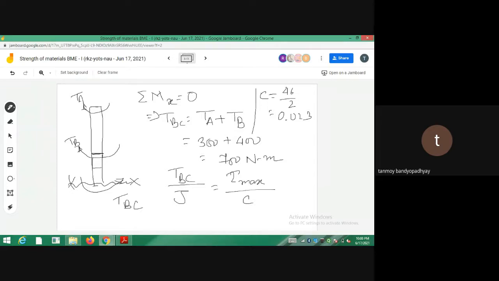Similar to some of the problems that we did in axial loading, if you remember. We took some cross sections, divided into 2 or 3 parts, and on each cross section we found the forces. Similarly here we divided into 2 parts, AB and BC, because between A and B there is no change in torque. So AB is totally under the same torsion, and BC is under the same torsion. That is why I divided into 2 different shafts, AB and BC, then found the individual torques, TAB and TBC, and then the shear stresses acting on those. Done? Any questions up to this? Then I can move to the next problem.